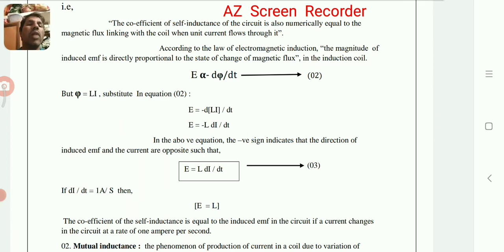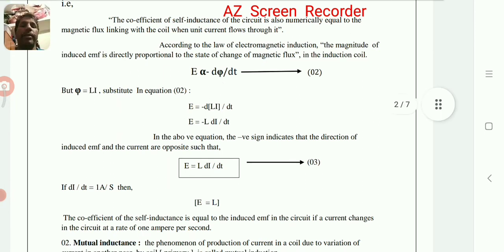Now we have to simplify that equation. Phi is nothing but Li, that is given in the previous expression, equation 1. Substituting that value, E is equal to minus L di by dt. Here the negative sign indicates that the induced EMF is opposite to the direction of current in the coil.